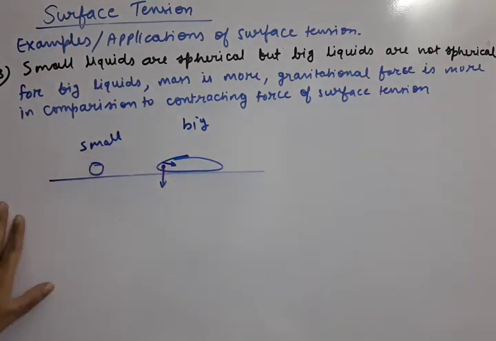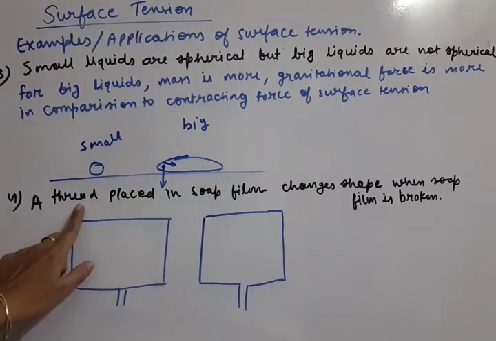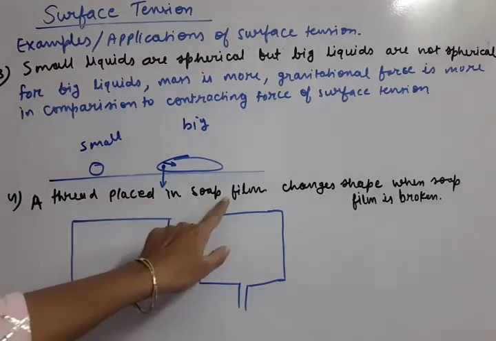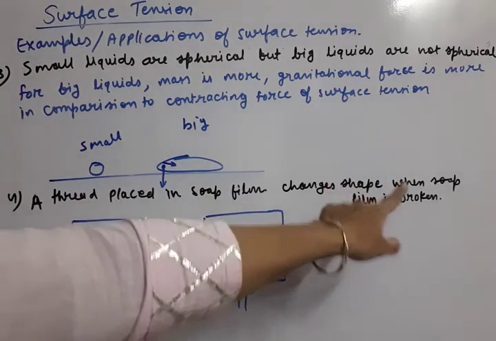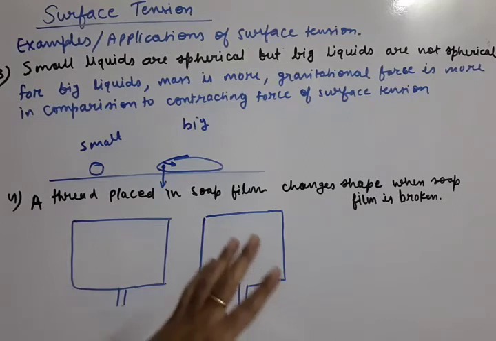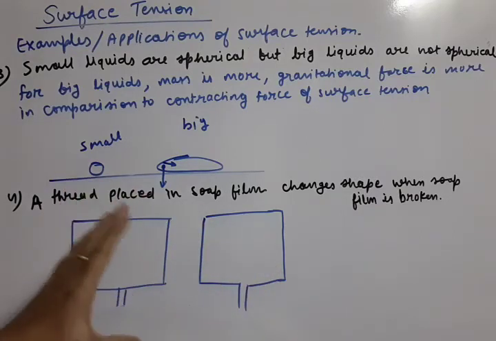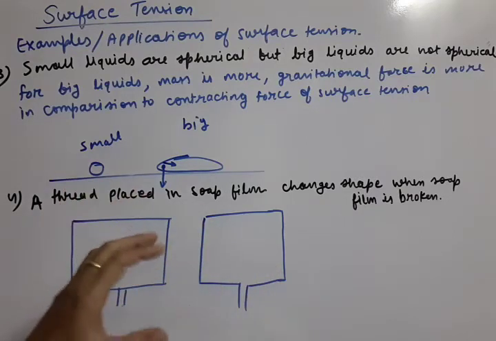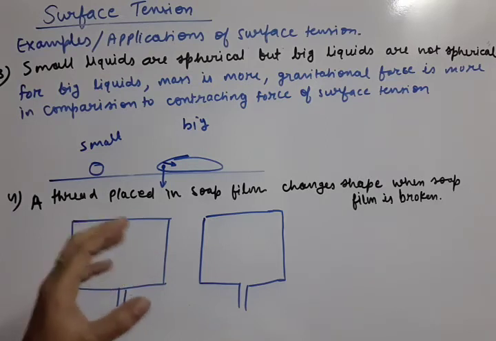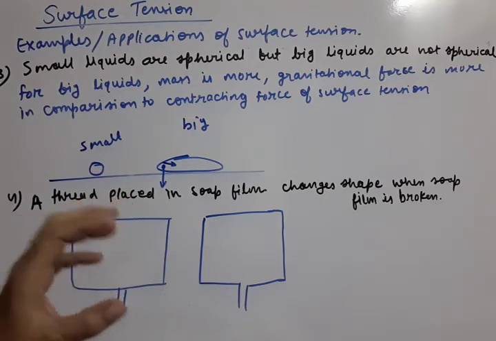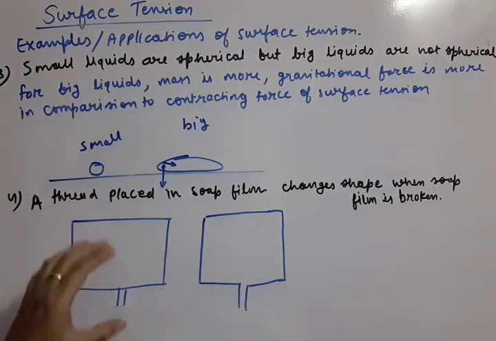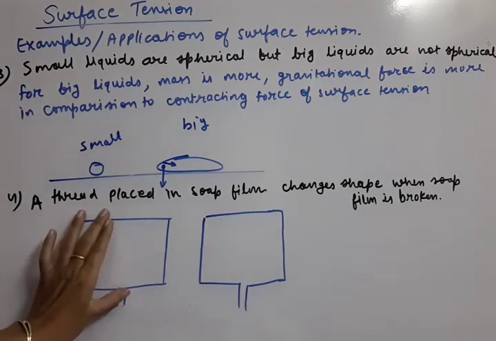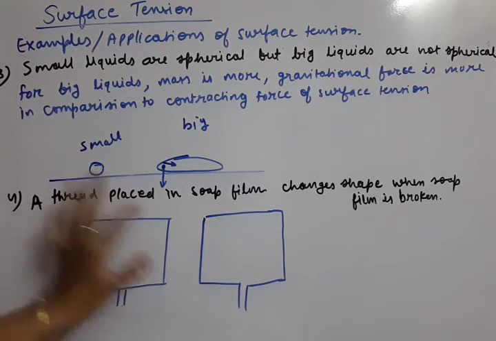Now let us move to the fourth question. A thread placed in the soap film changes shape when the soap film is broken. Let us understand. Suppose we take a detergent solution or soap solution and we want to make a soap film, like you must have made soap bubbles. In the same manner, suppose we have this wooden frame.